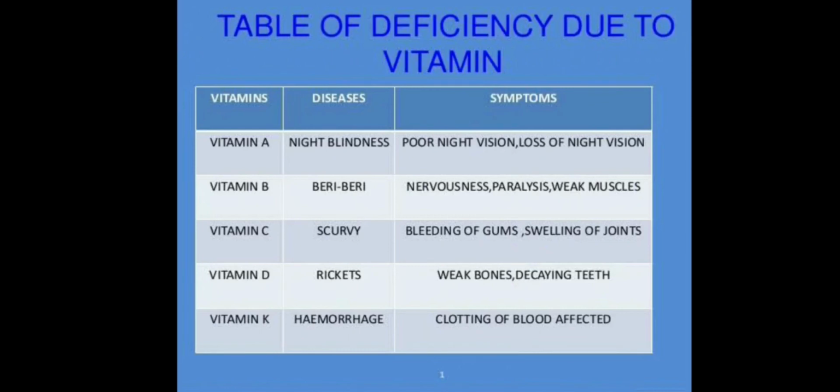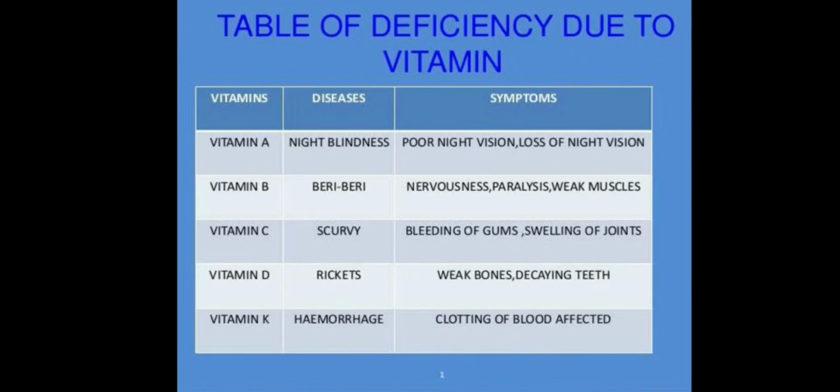Now about vitamin B12, it is responsible for the formation of RBCs in hemoglobin. Deficiency of it causes a lack of RBCs in hemoglobin. Next is vitamin C. The deficiency of vitamin C causes a disease called scurvy. And the symptoms: bleeding from the gums, loosening of teeth, and wounds do not heal easily. So we have to have vitamin C in our diet. Next is vitamin D.